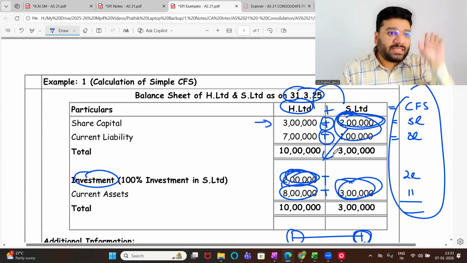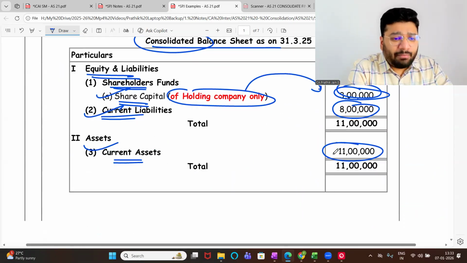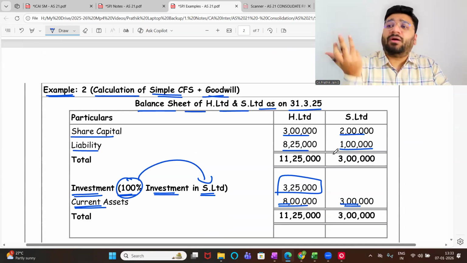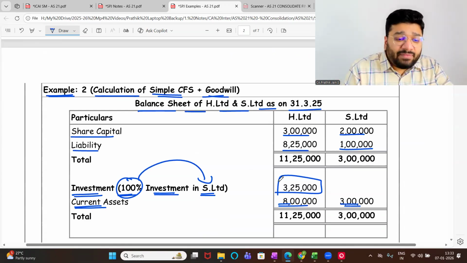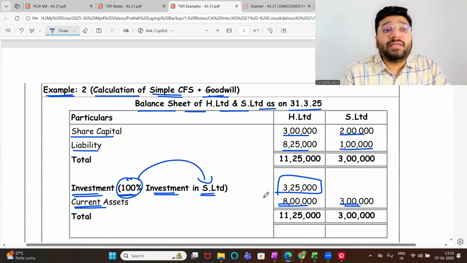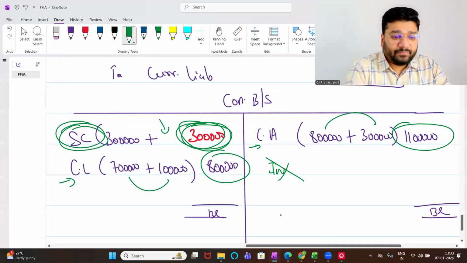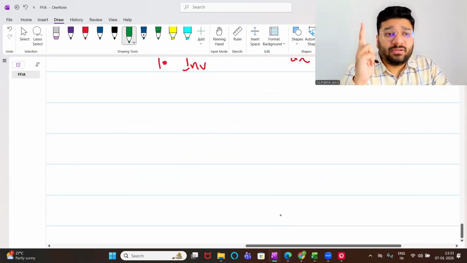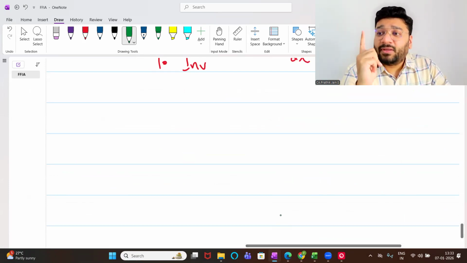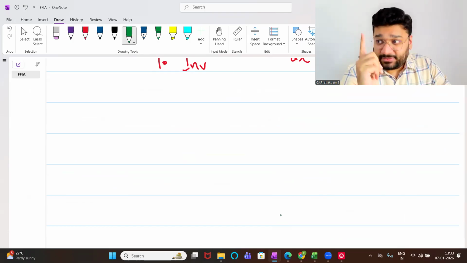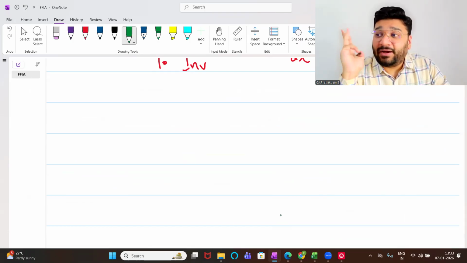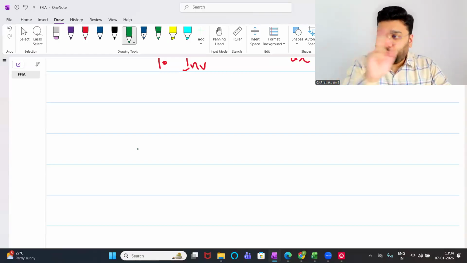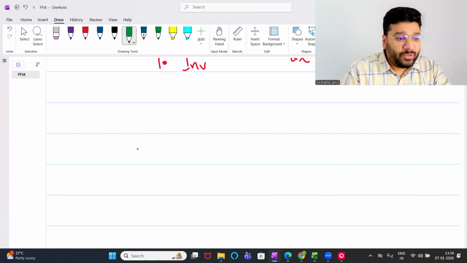This is one scenario. In the second example, I am telling H Limited, why should I give the shares of this company just like that? I have invested in this company for 2 years, 3 years, 4 years. Now understand this point. Here the concept of goodwill will come. The concept of goodwill is discussed 2 times, rather 3 times. One in your 12th, second in foundation, third in inter, when we did amalgamation. In inter we did not discuss that much because I told you it was a recording of 12th and foundation.